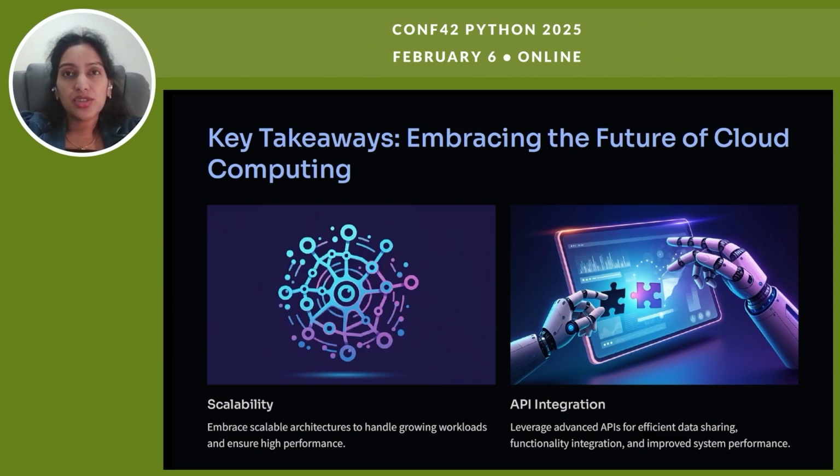Scalable architectures ensure systems adapt to growth and demand surges, and APIs connect systems and enable efficient data sharing, powering seamless workflows and faster decision making across industries. Cloud elasticity minimizes waste and reduces cost by dynamically allocating resources to match workloads in real time. Finally, let's discuss actionable next steps for leveraging these technologies in any organization.